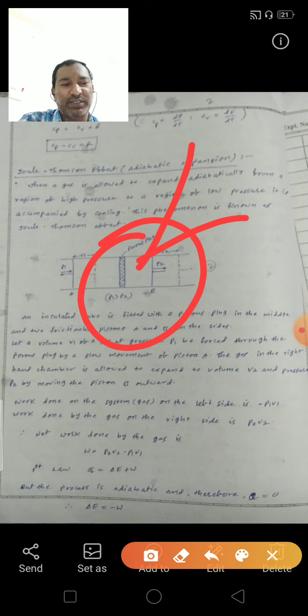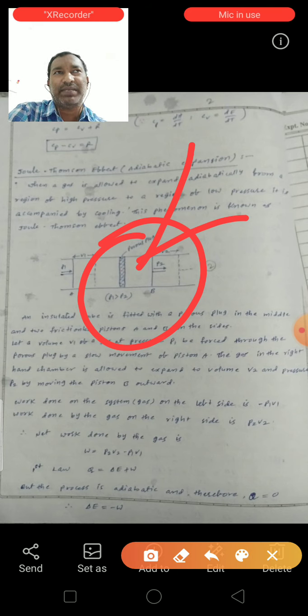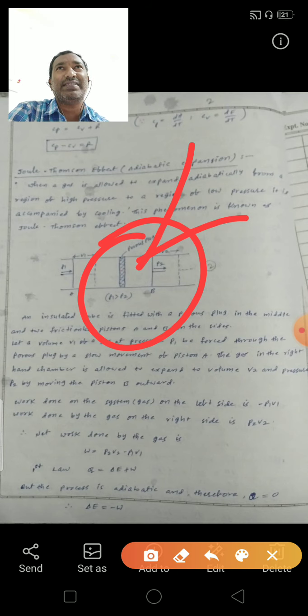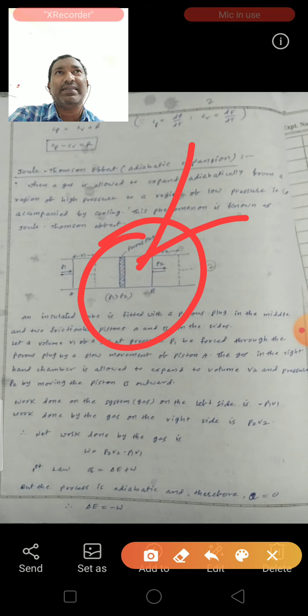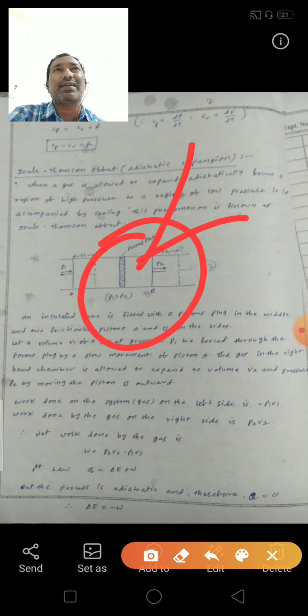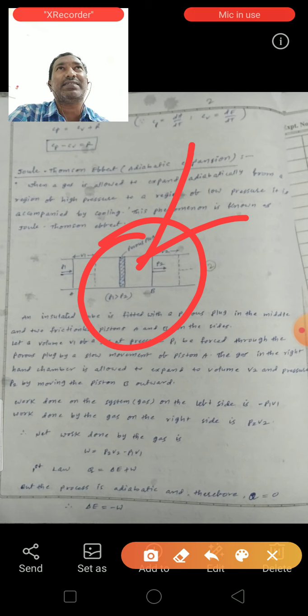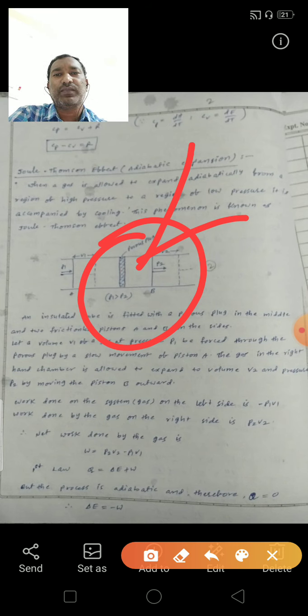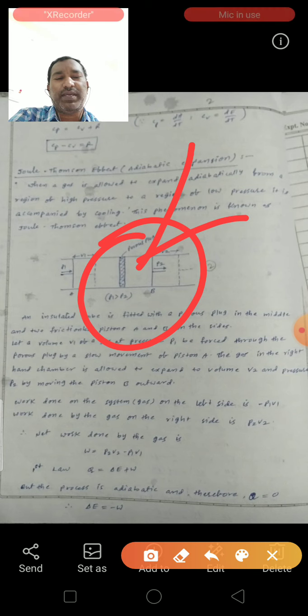This phenomenon occurs because for the expansion the gas requires some energy. That energy is utilized from the gas itself, so the internal energy decreases. Then the gas will be cooling.